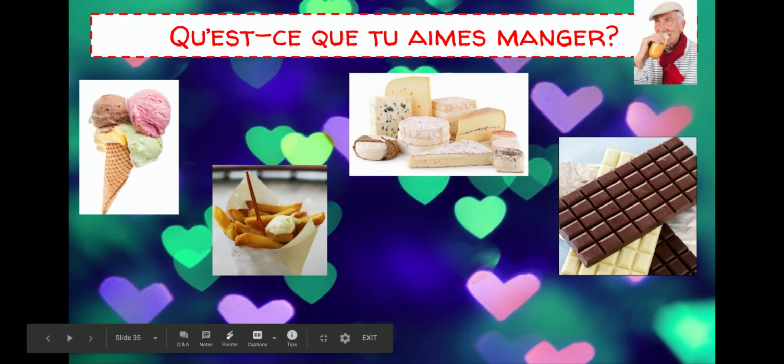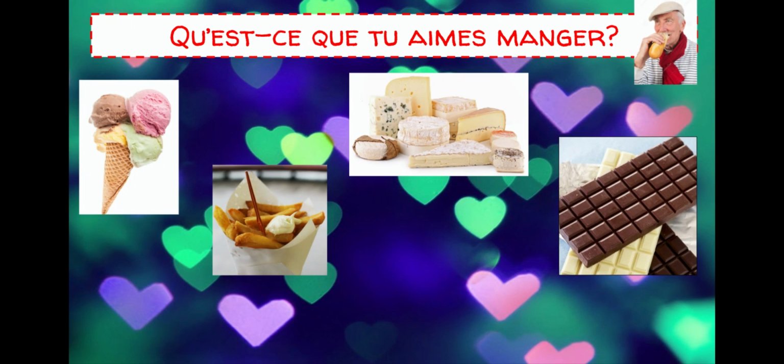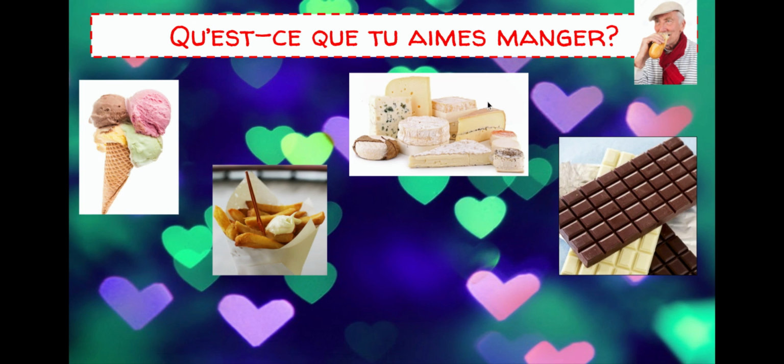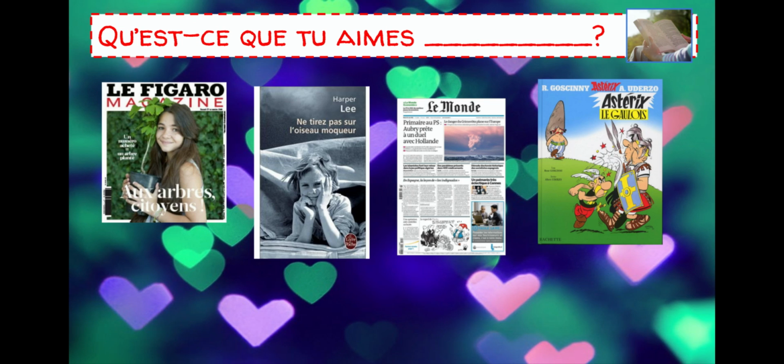All right, so qu'est-ce que tu aimes manger? What do you like to eat? Qu'est-ce que tu aimes manger? We have la glace, les frites, le fromage, and le chocolat. So la glace, les frites, le fromage, le chocolat.